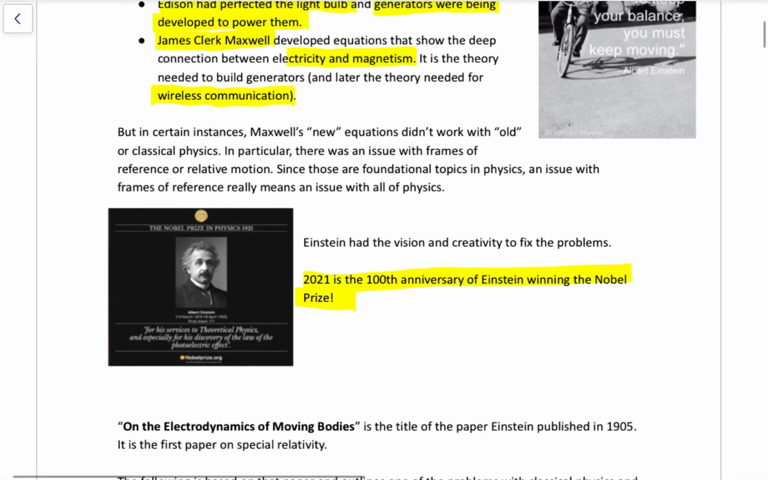In different instances, there's a few of them, this new physics, these new equations, particularly Maxwell's, didn't work with the old or classical physics. What we're going to talk about today with special relativity is an instance where, when considering relative motion and electricity and magnetism, people were seeing ridiculous situations, and that motivated Einstein to fix these problems.